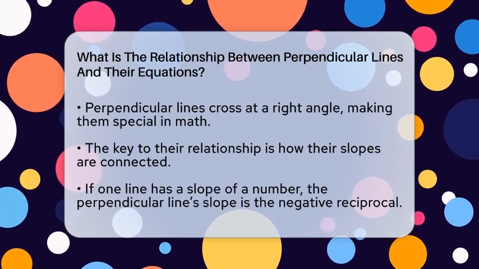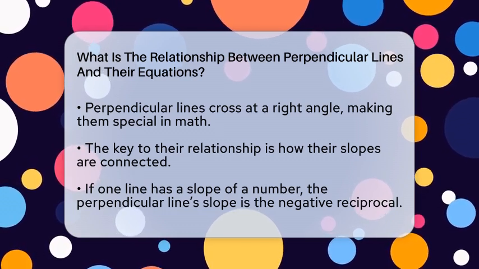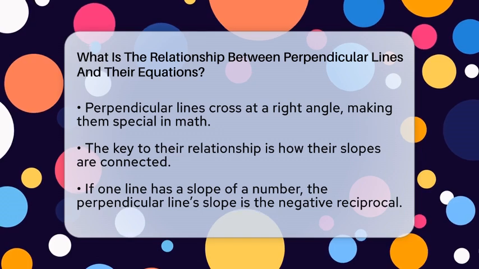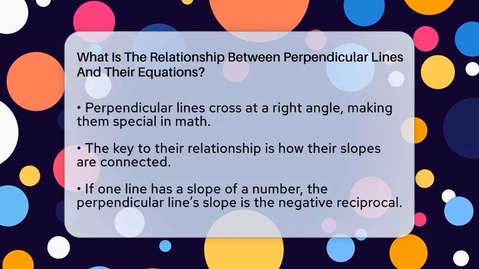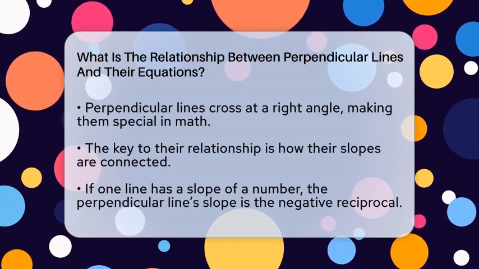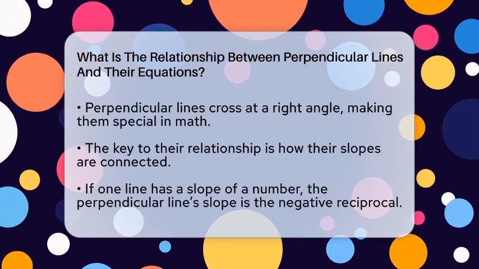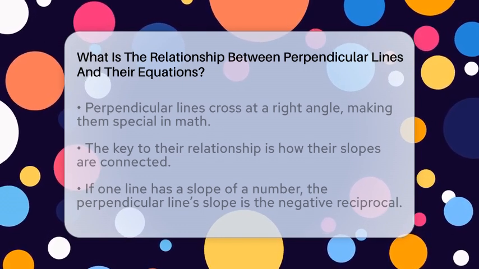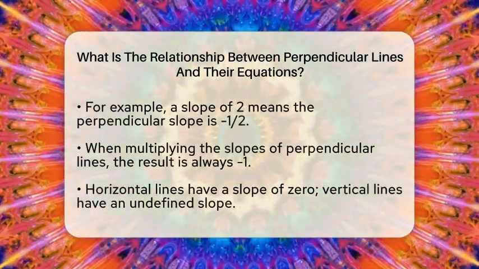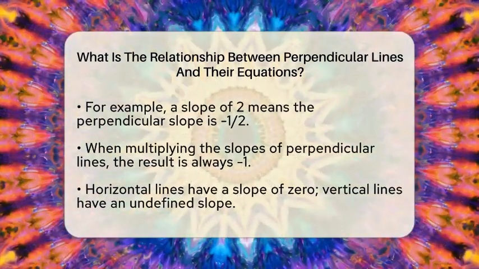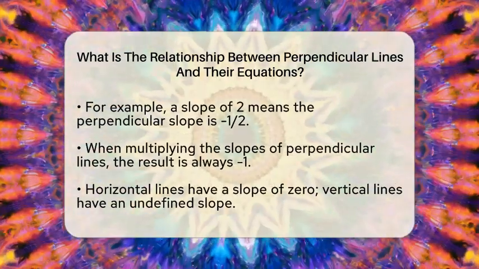If one line has a slope of a certain number, the line crossing it at a right angle will have a slope that is the negative reciprocal of that number. Let's break that down. The slope tells us how steep a line is. For two lines to be perpendicular, if one has a slope of 2, the other must have a slope of -1/2. This is because when you multiply these two slopes, the result is -1. So, two lines are perpendicular if their slopes multiply to give -1. For example, if one line's slope is 3, the perpendicular line will have a slope of -1/3.